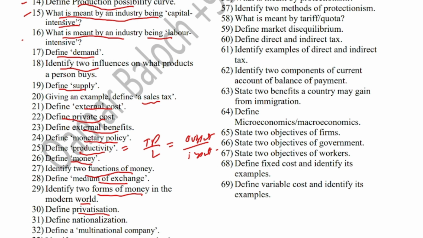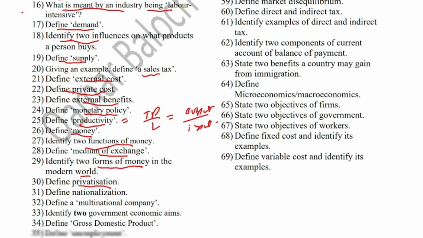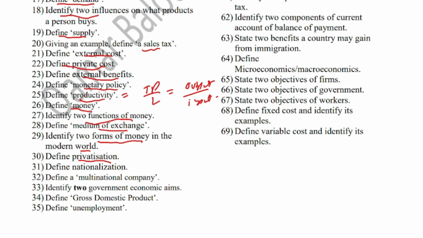Define privatization. It is the process in which government sells its institutions to the private individuals and companies. And define nationalization. It is a process in which government purchases assets and liabilities of privately owned businesses. And define multinational company, the company that has production units in more than one country, such as KFC, McDonald's, Lever Brothers, Procter and Gamble. Standard Chartered Bank is also a multinational company.